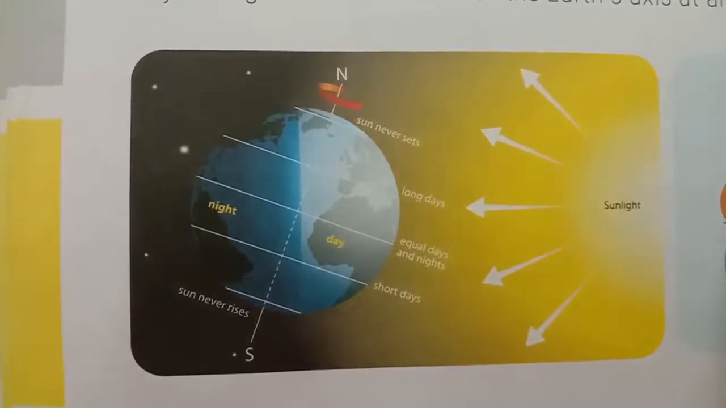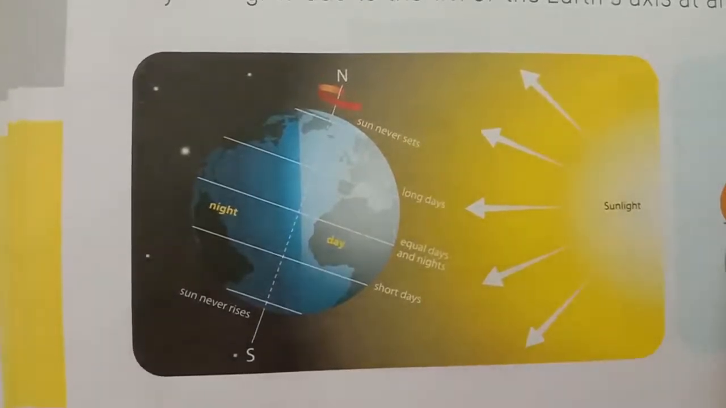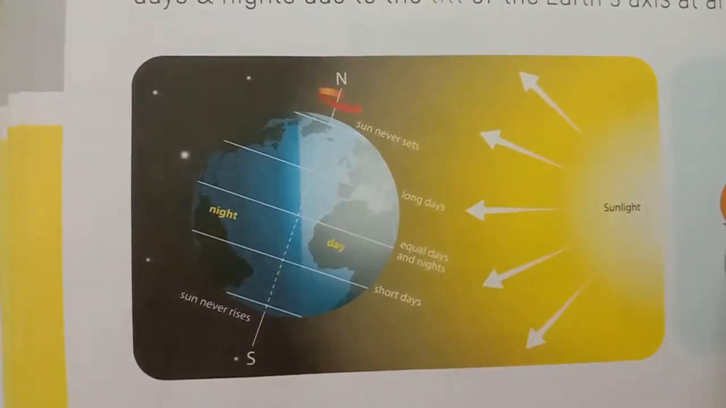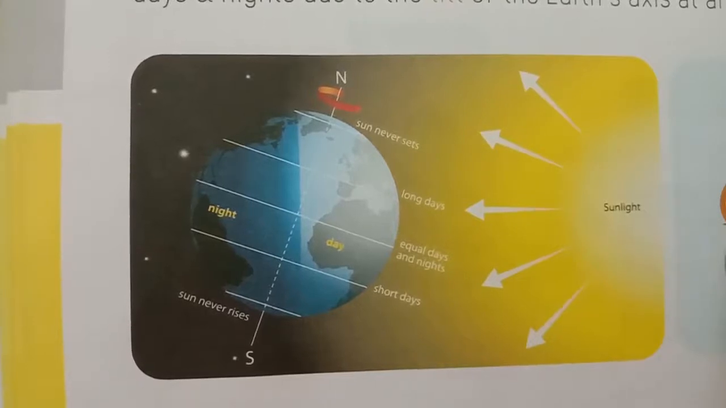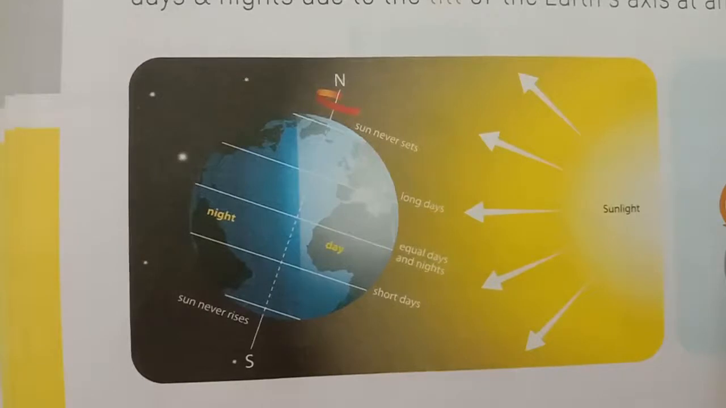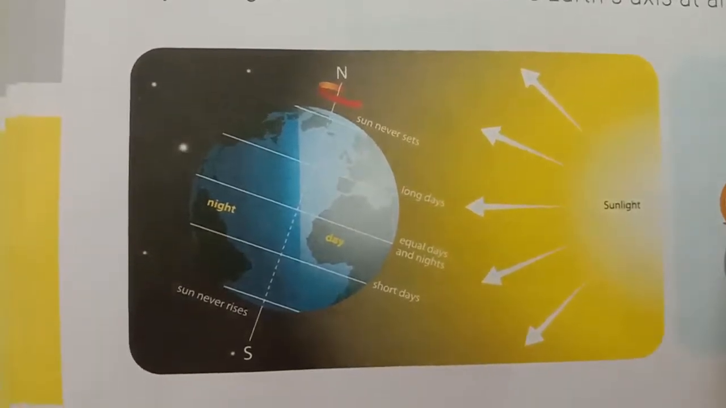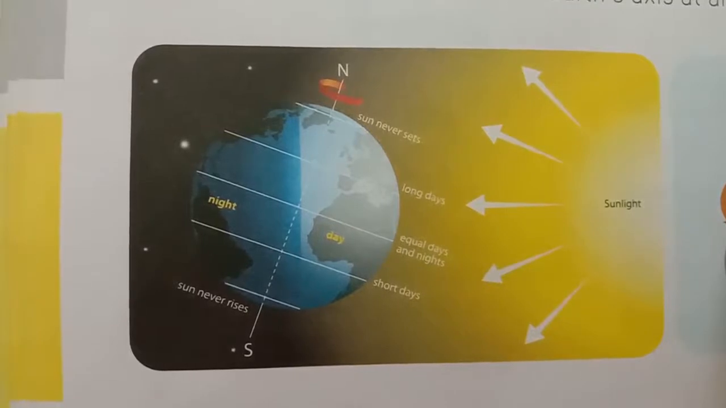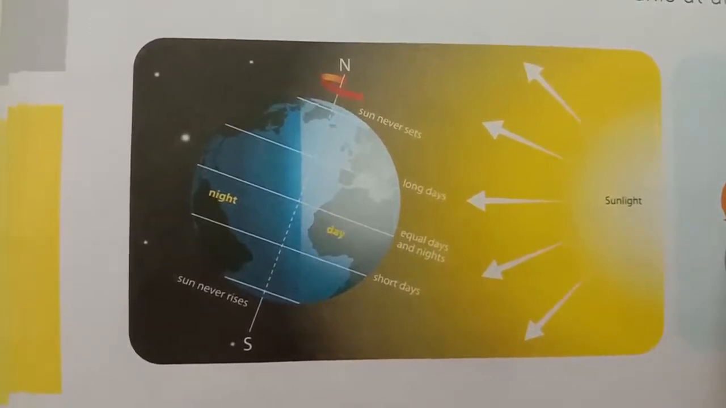Children, look at this picture. Earth's multiple motions, spinning on its axis and orbiting the sun, cause day and night and seasons. Without sunlight, plants stop making food and releasing oxygen.